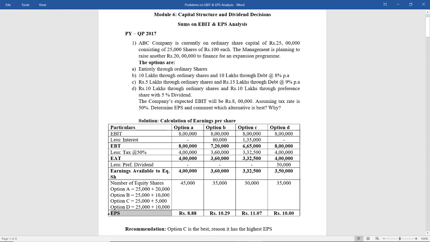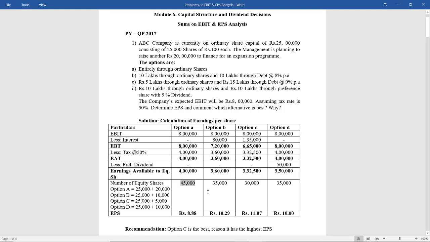Now how do you calculate EPS? It is nothing but earnings available to equity shareholders divided by number of equity shares. So it is 4 lakh divided by 45,000, which is rupees 8.88 for option A. On the same lines you have to calculate for option B, C and D. So EPS is nothing but earnings available to equity shareholders divided by number of equity shares.